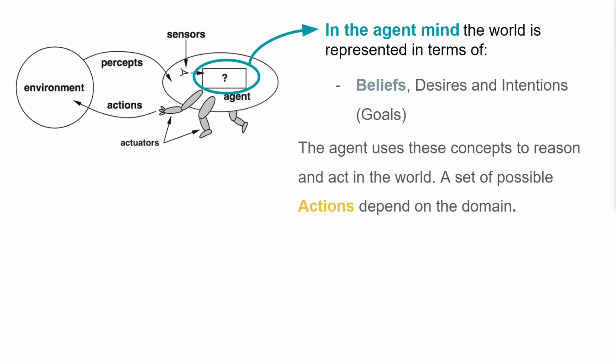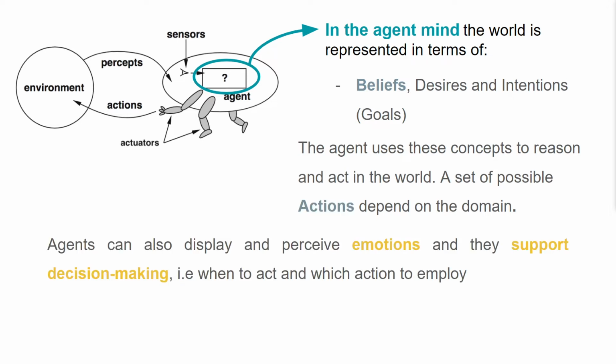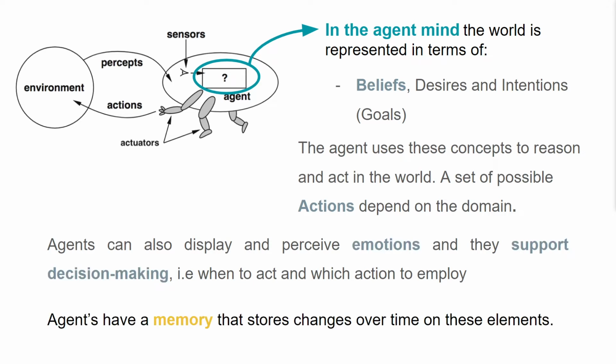Using those concepts, an agent would have a set of possible actions depending on the domain, and depending on their intelligence and social level, they might also perceive emotions to support that decision making. Finally, they also have a memory that stores the changes over time on these elements.